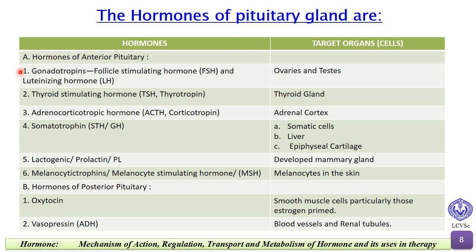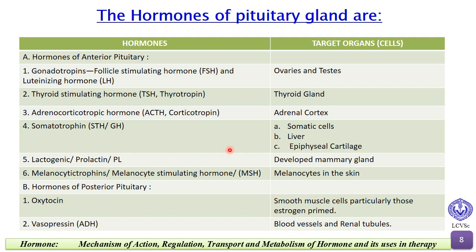Gonadotrophin, that is follicle stimulating hormone FSH and luteinizing hormone LH, and the target organs are ovaries and testes. Then thyroid stimulating hormone TSH, and the target organ is thyroid gland. Next, adrenocorticotrophic hormone, and the target organ is adrenal cortex. Next, somatotrophin STH or growth hormone, and the target organs are the somatic cells, liver, epiphyseal cartilage.